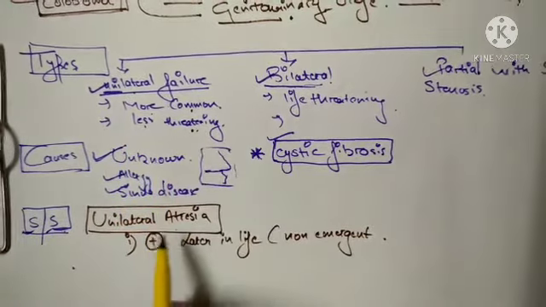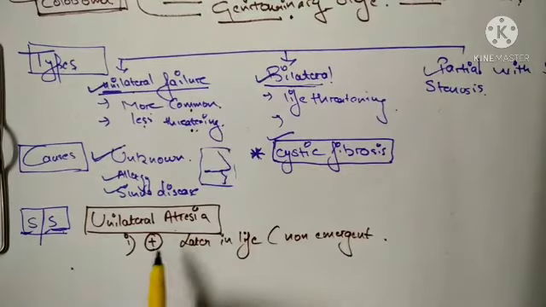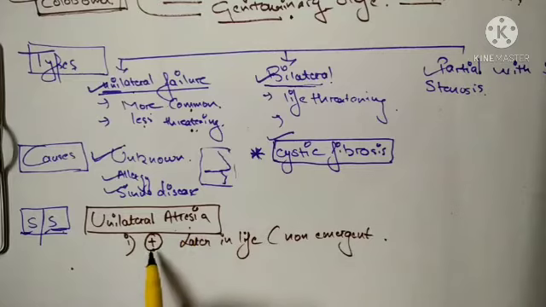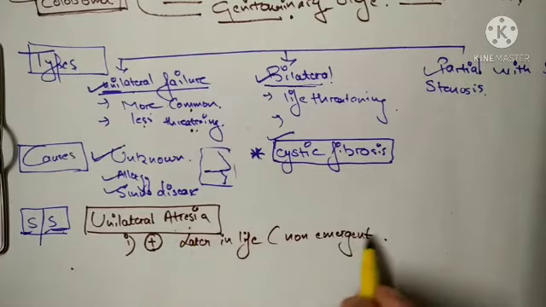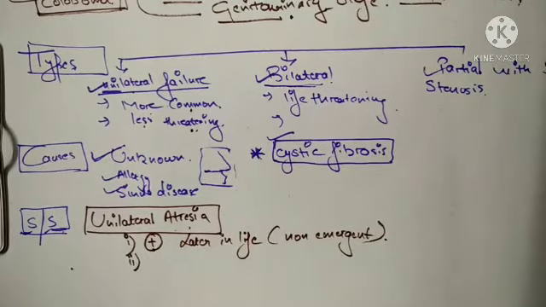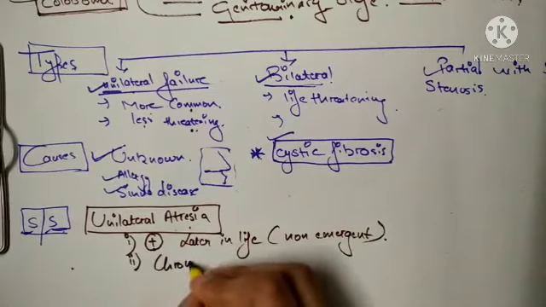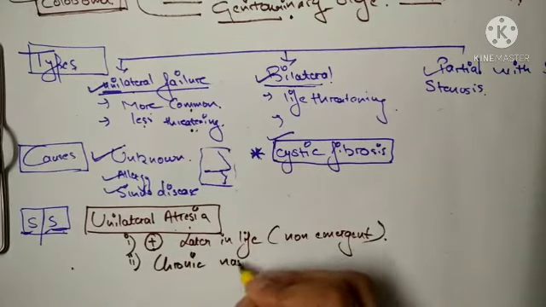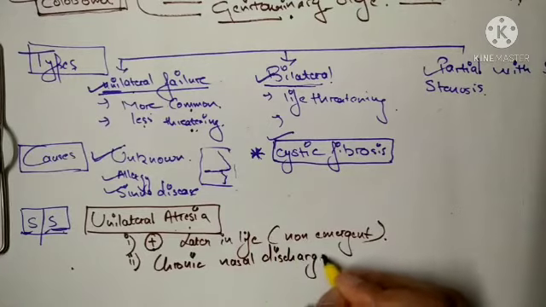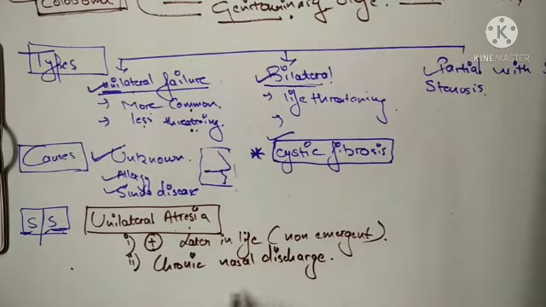So the newborn who is born with unilateral atresia can even present later in life, because this is a non-emergent condition. Second one is chronic nasal discharge. There will be chronic nasal discharge. Only one nasal passage is patent, so from that passage there will be discharge.